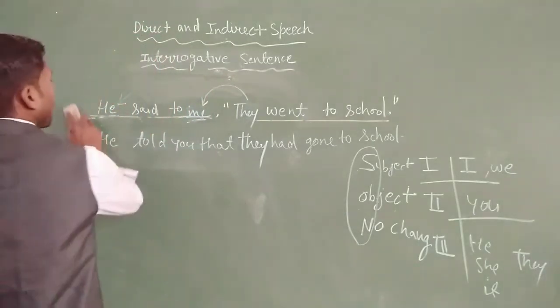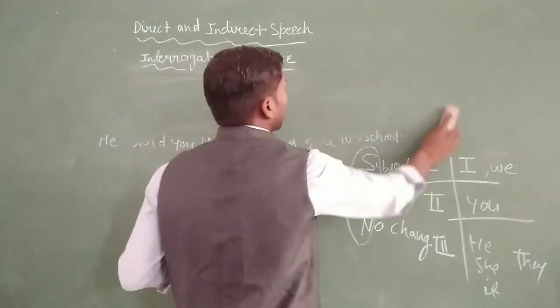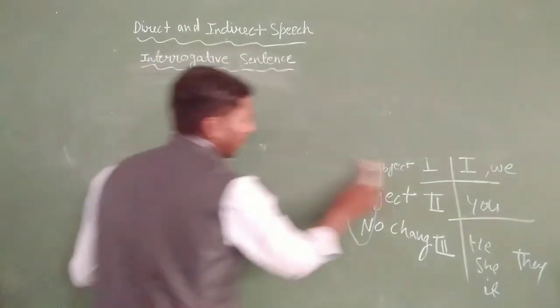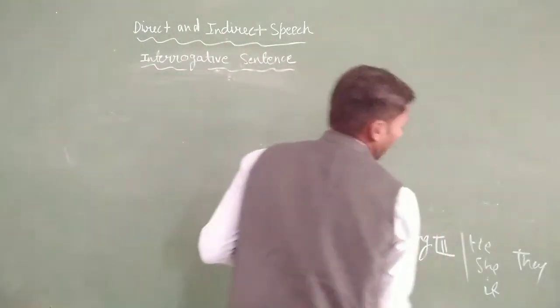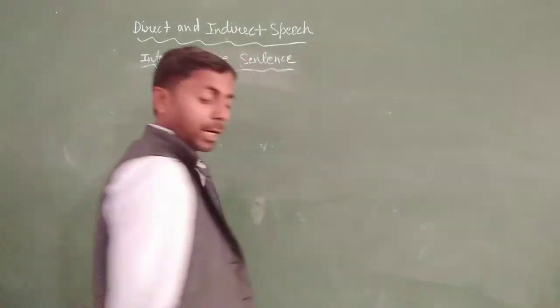Now how can we change the direct speech into an interrogative sentence?